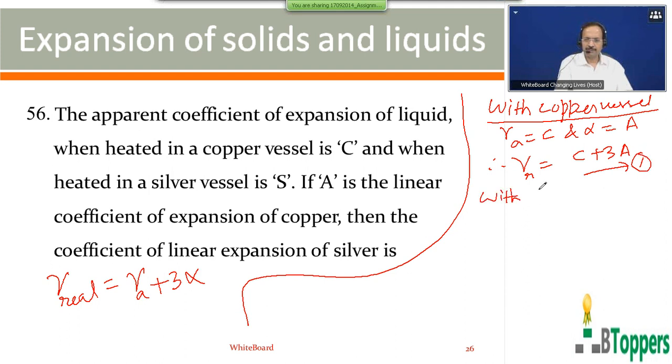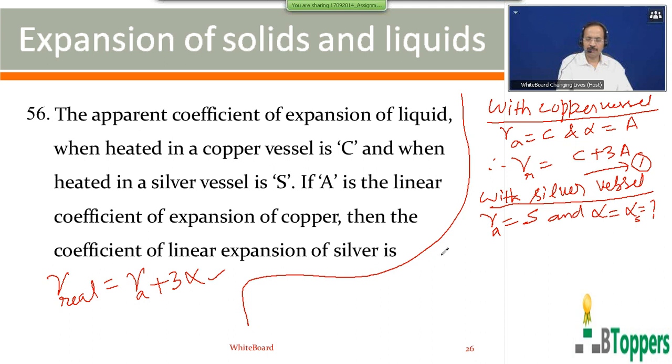Now with the silver vessel, the volume coefficient of apparent expansion of the liquid is denoted by S. And the coefficient of linear expansion of silver you have to find, I denote by alpha subscript S.